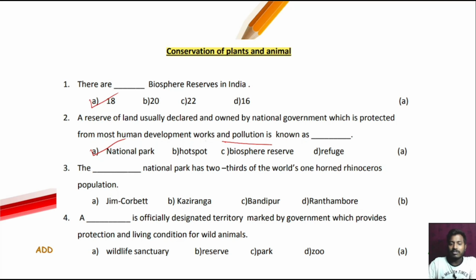Next question. The dash national park has two-thirds of the world's one-horned rhinoceros population. Option number B is the correct answer, that is Kaziranga. Next question, question number 4. Jim Corbett National Park is the first national park which is established in India, that is Uttarakhand. Next question, question number 4. A dash is officially designated territory marked by the government which provides protection and living conditions for wild animals, that is wildlife sanctuary.